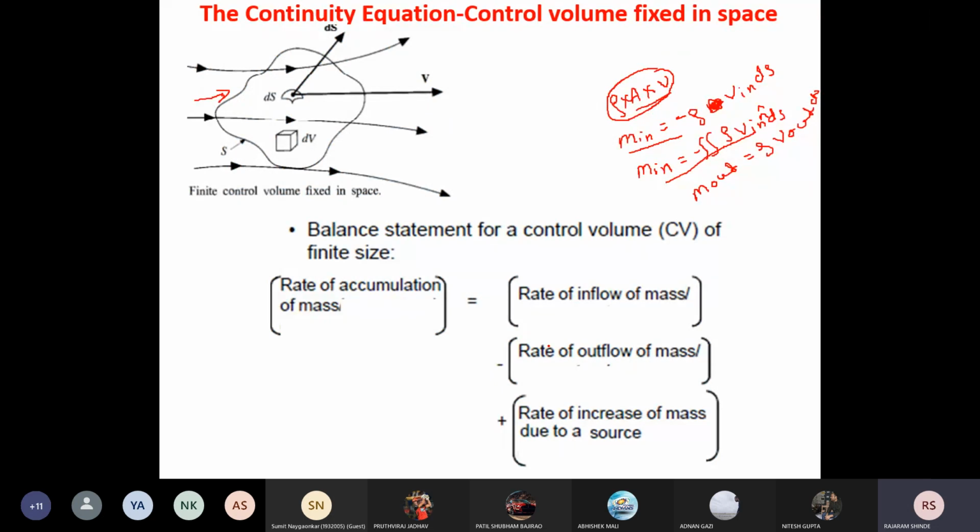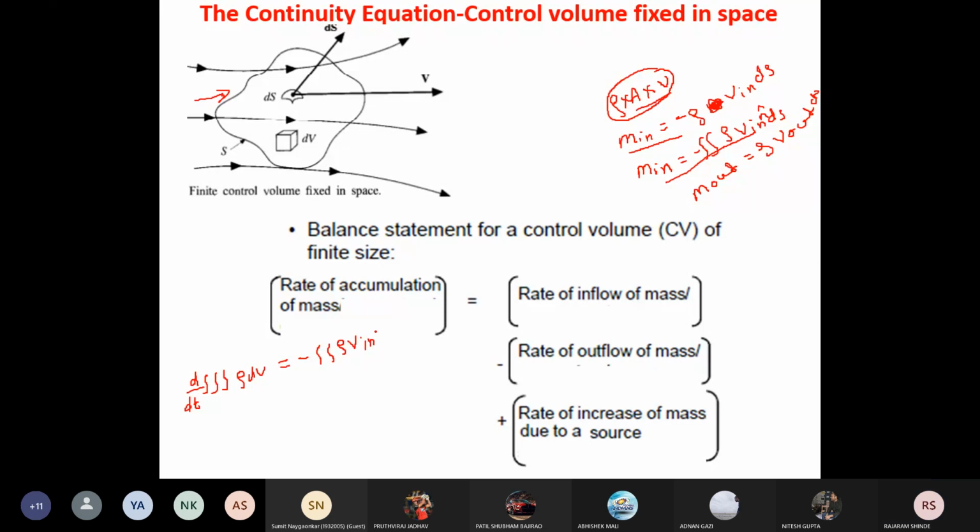First term is triple integration, and it's a derivative d/dt of rho dV equal to, first is mass inflow, that is minus double integration of rho v n